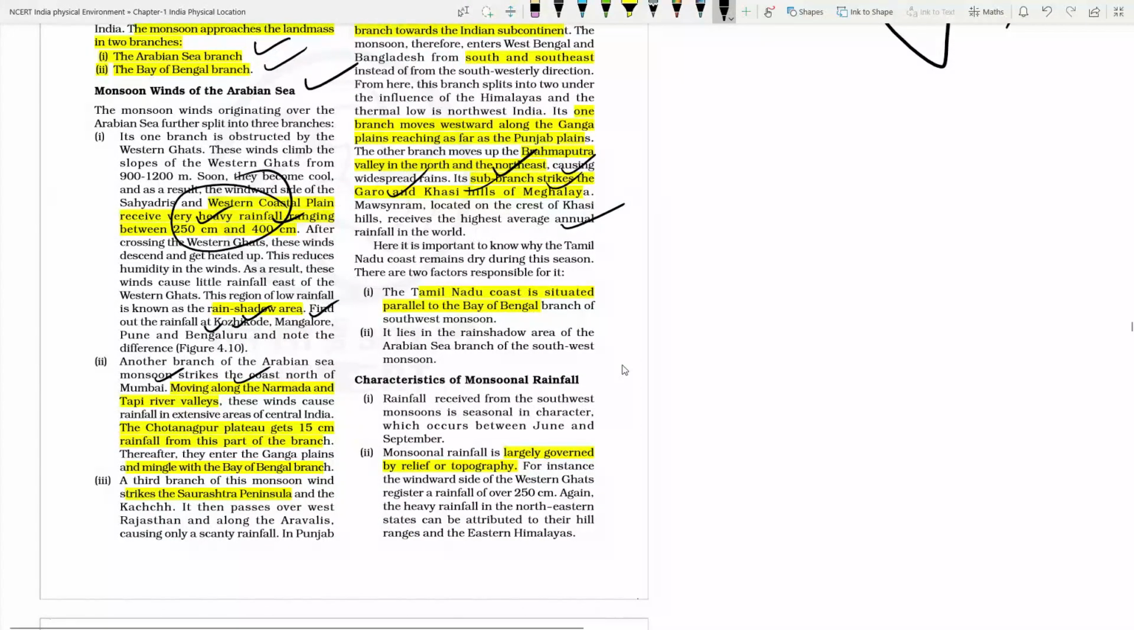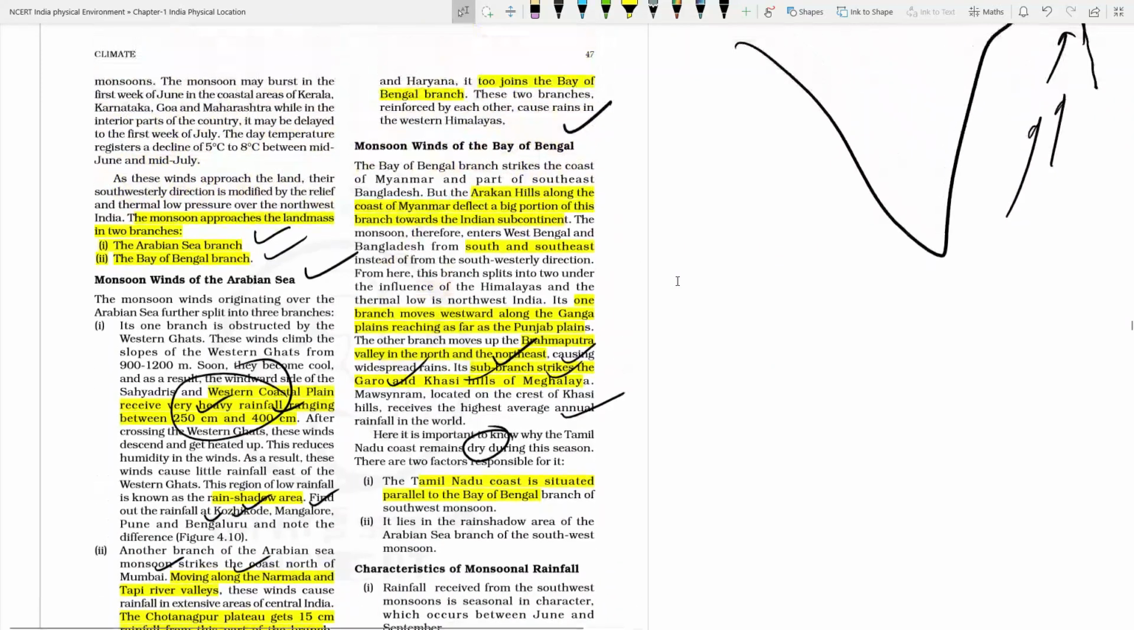It is important to know that Tamil Nadu coast is more or less dry at the time of summer monsoon season. Reason is because Tamil Nadu is parallel to the situation here. Tamil Nadu is parallel to this branch. So that's why it is not having rainfall through the Bay of Bengal branch, and for the Arabian Sea branch it will have to cross this Western Ghat, then it will have to cross this Nilgiri, and then it will have to approach on this area. So that's why as it comes under the rain shadow zone of the Arabian Sea branch, Tamil Nadu is not having rainfall at that time.